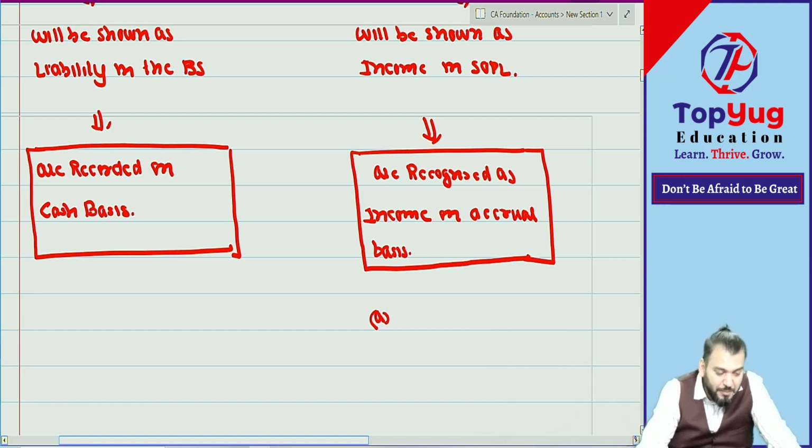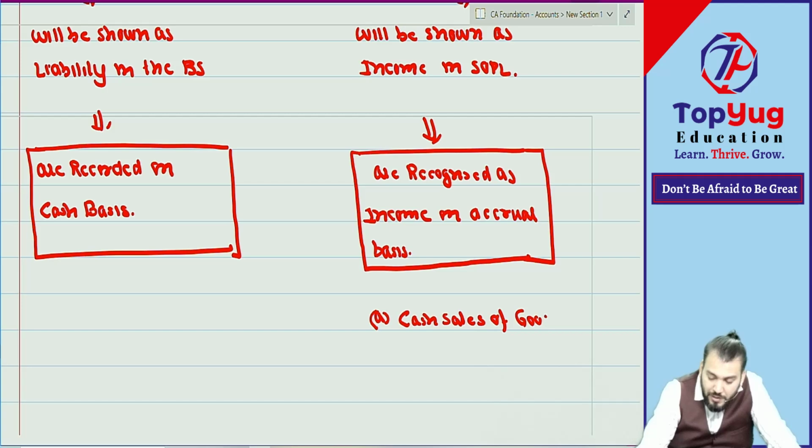Can you give me some examples of revenue received? Can I say cash sales of goods? Yes or no? Collection from debtor.